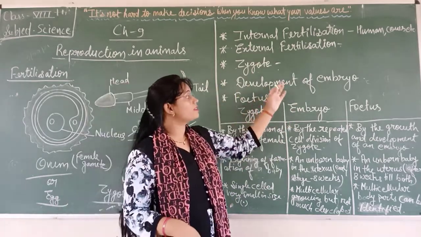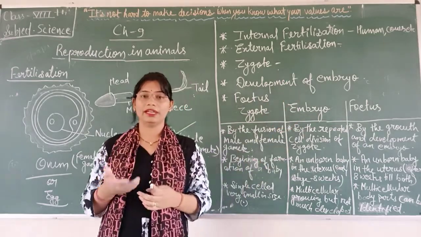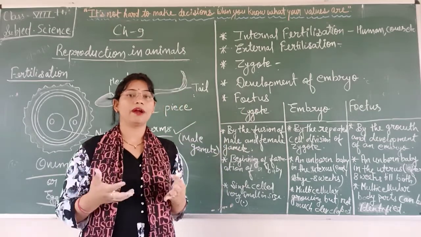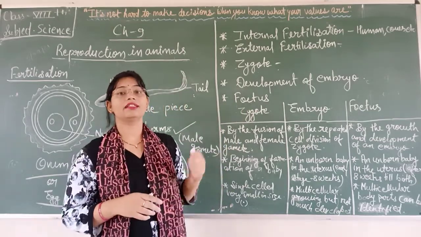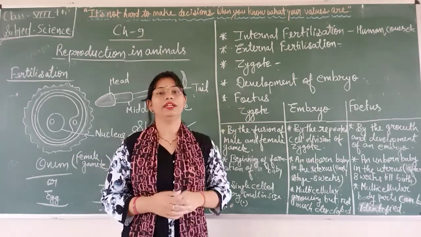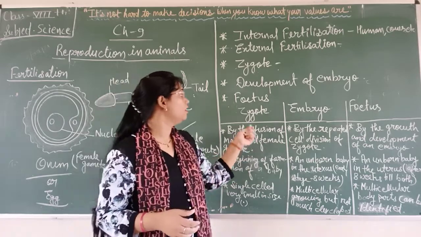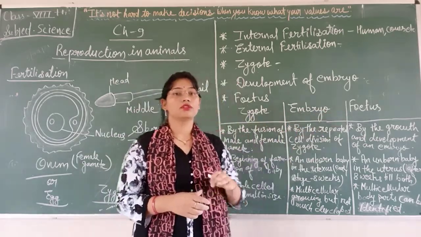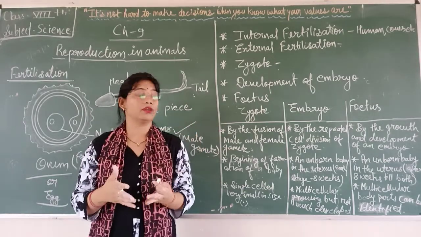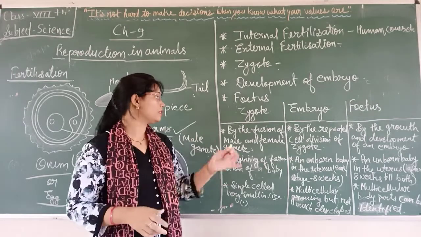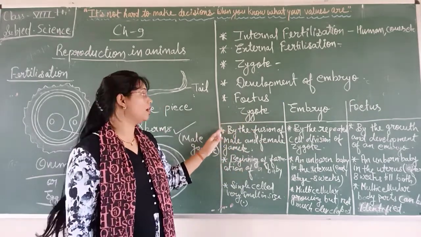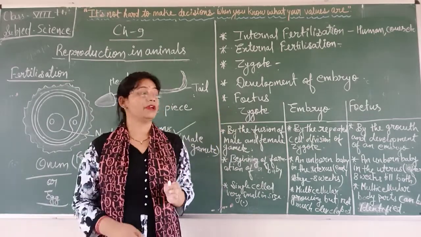And after some time, when growth and development continue in the embryo, and some organs and body parts can be identified, then this stage of the baby is known as fetus. Now you can see a table: zygote, embryo and fetus. I have explained what the zygote is, what the embryo is, and what the fetus is. This table concludes all these things, and it will clearly show you the difference between zygote, embryo and fetus.